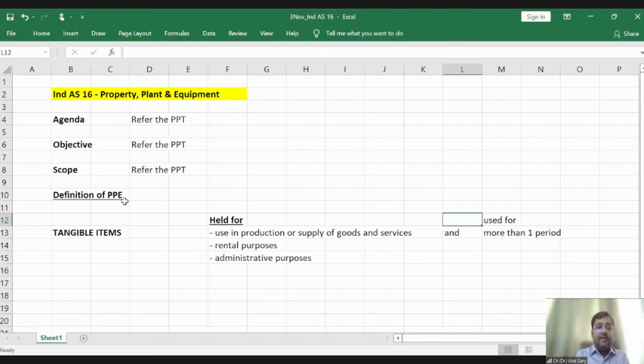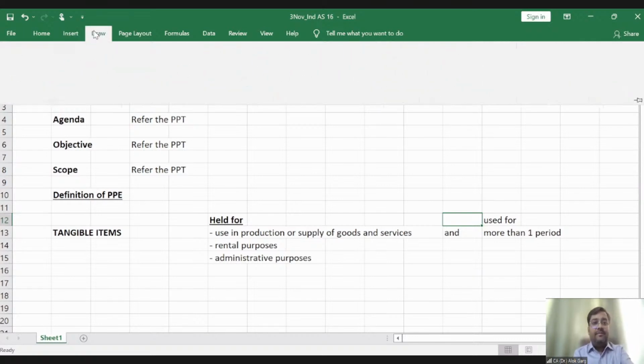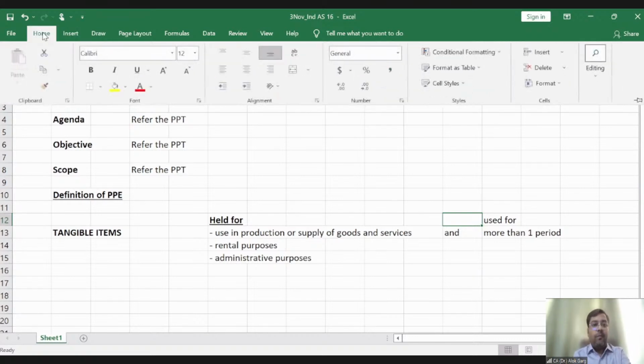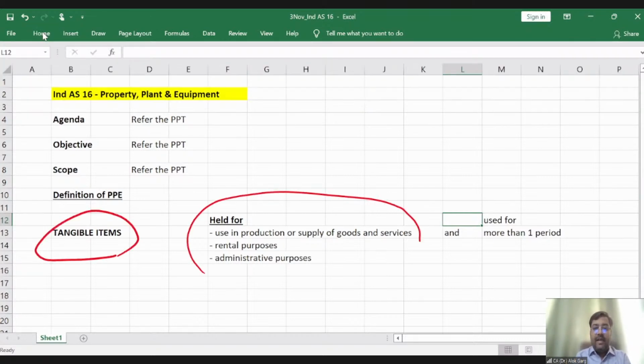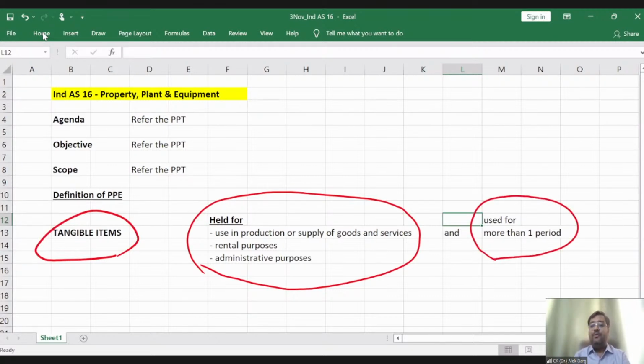Tangible items, right? A tangible item which is held for use in production or supply of goods and services or rental purposes or administrative purposes, and which is going to be used for more than one period. If these three conditions are satisfied, then it will be known as a PPE.